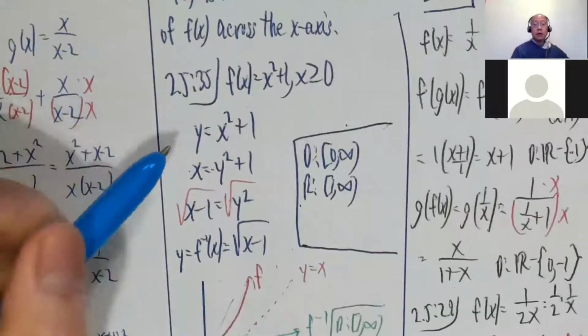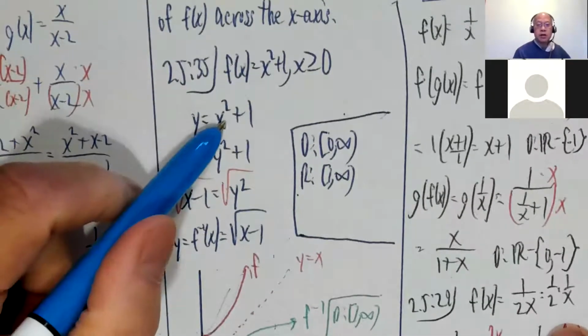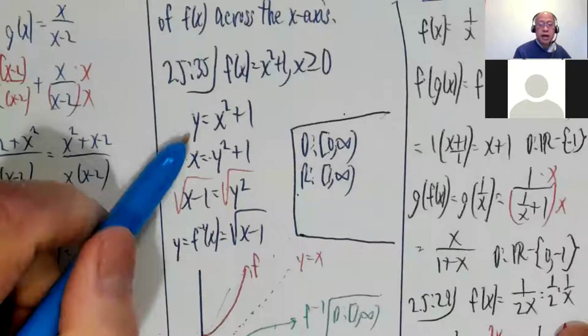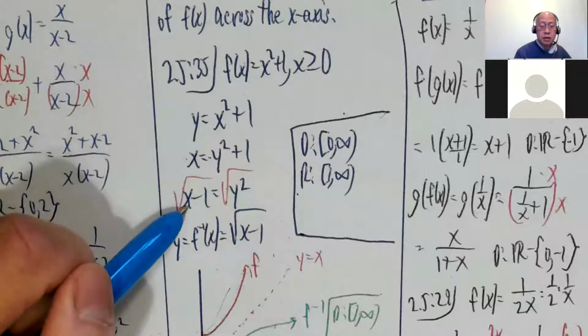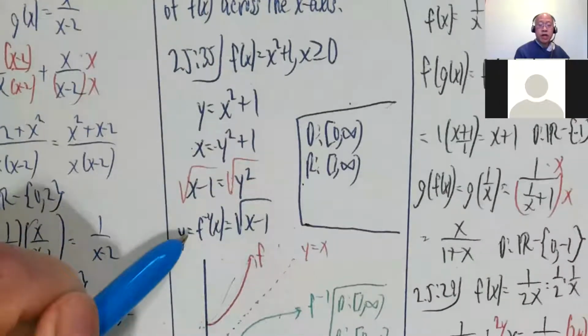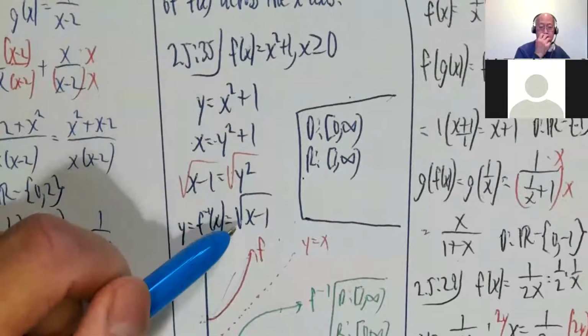Okay, so y equals x squared plus 1. Switch around x and y. x equals y squared plus 1. Solve for y. Subtract 1. Take the square root. So y equals f inverse of x is equal to radical x minus 1.